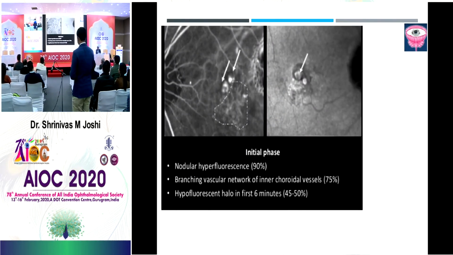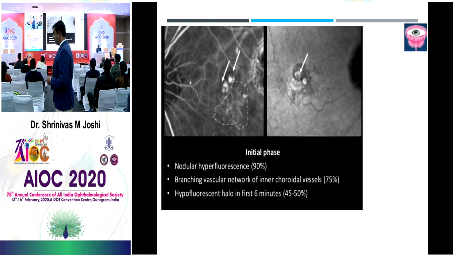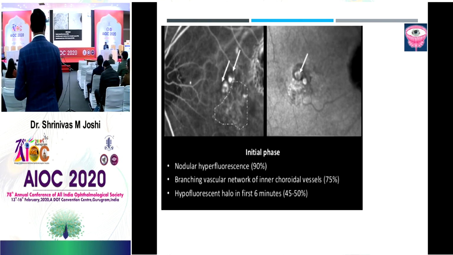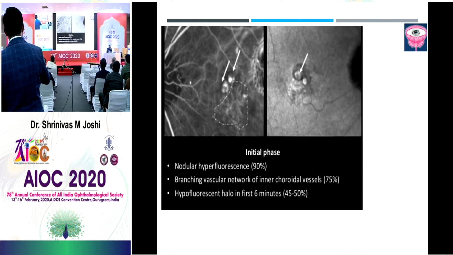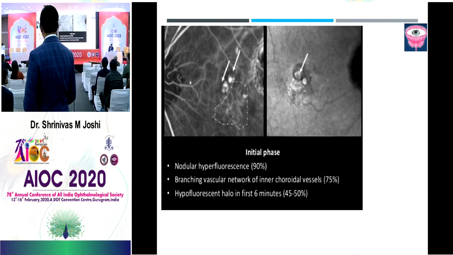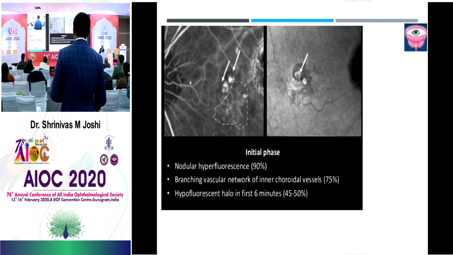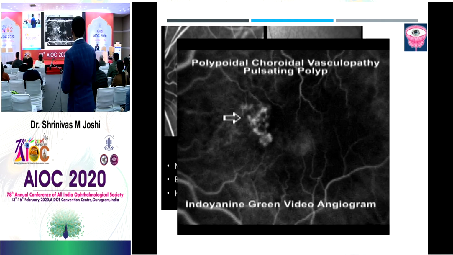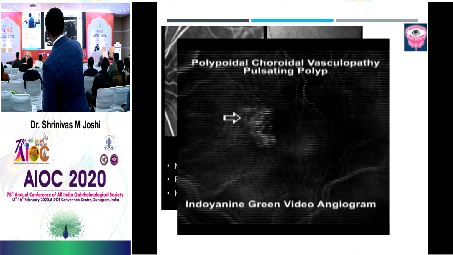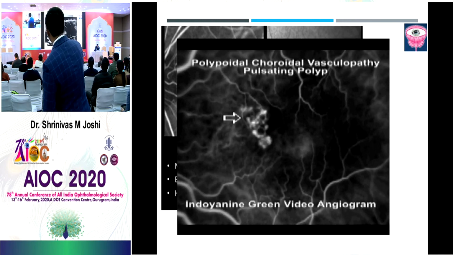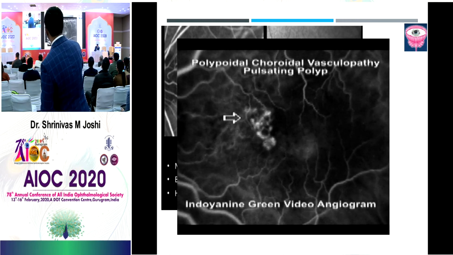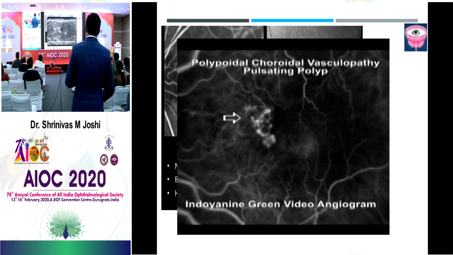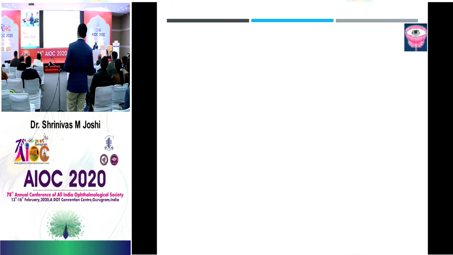So what is this? It's written, read. It's a nodular hyperfluorescence which is seen in 90% of the cases. Branching vascular network is seen in 75% of the cases. So let's see this. You can see this pulsating. You can see the pulsating polyp there. Can you see? So in how many cases do you see the pulsating polyps?